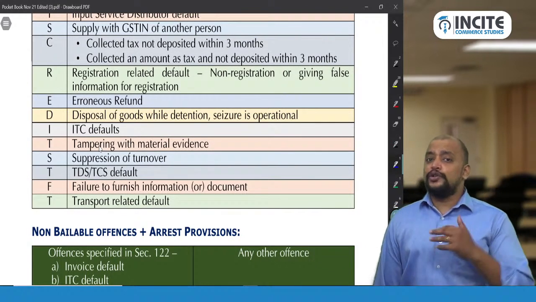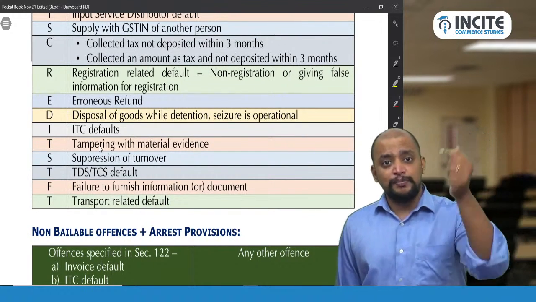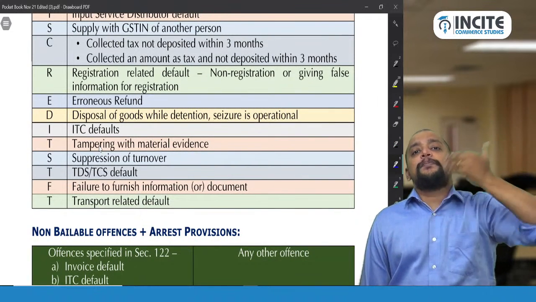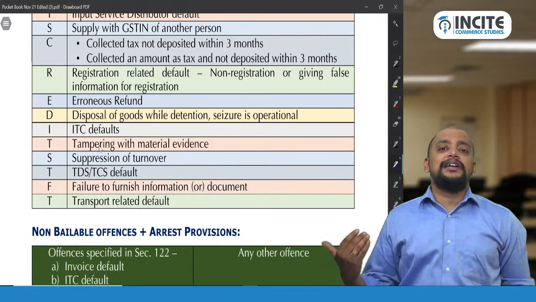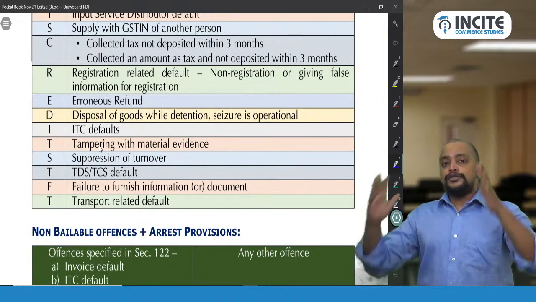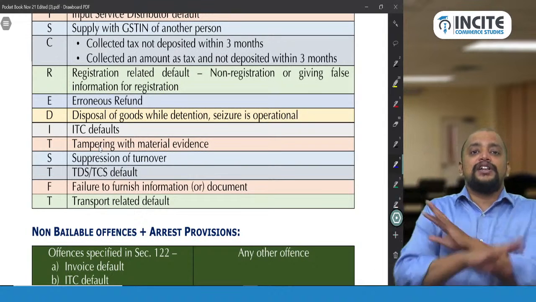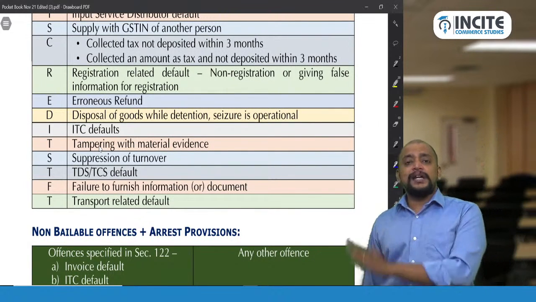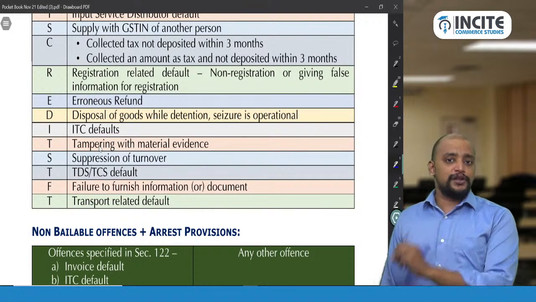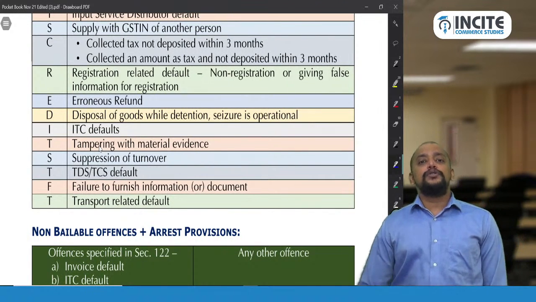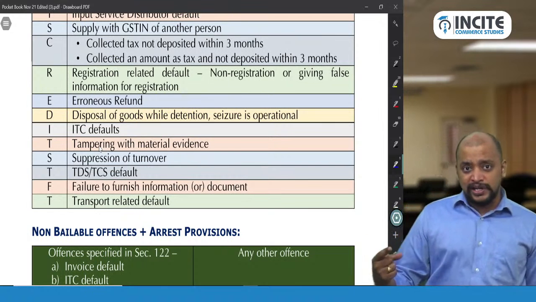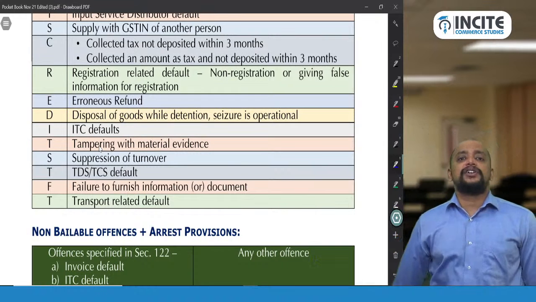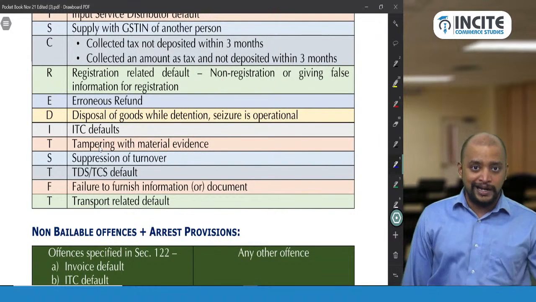You change the address, you did not intimate it to the department, that's an offense, but not coming under 122 subsection 1. That is an offense for which no separate penalty is prescribed. So the general penalty under section 125 is applicable. So try to remember that there is a general penalty when there is no specific offense for which penalty is given. So then the general penalty will be applicable, which will be up to 25,000 rupees. So in this case, failure to furnish the changes in the registration leads to general penalty under 125 but not under this section 122 subsection 1.